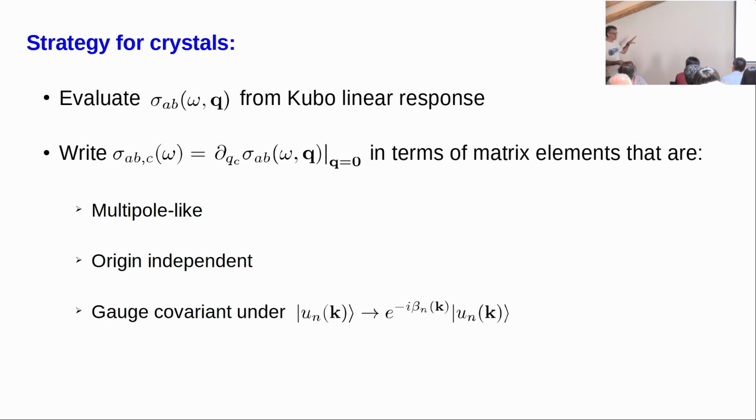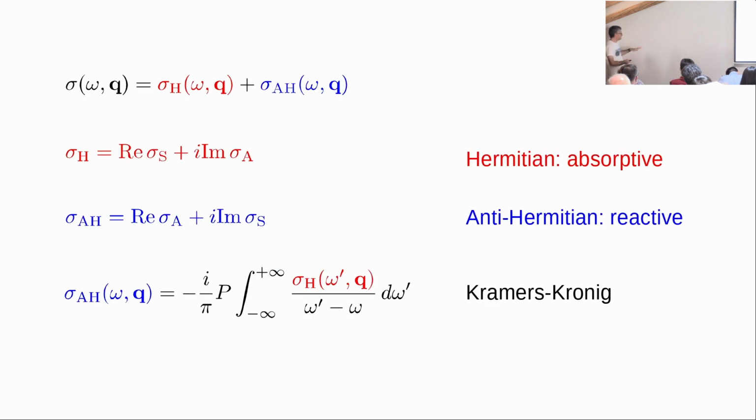They are multipole-like, they are origin-independent, and they are gauge covariant. By gauge transformations, by the way, I mean changing the Bloch states by k-dependent phase factors. Okay? So before proceeding, let me just remind you of some basic facts about conductivities.